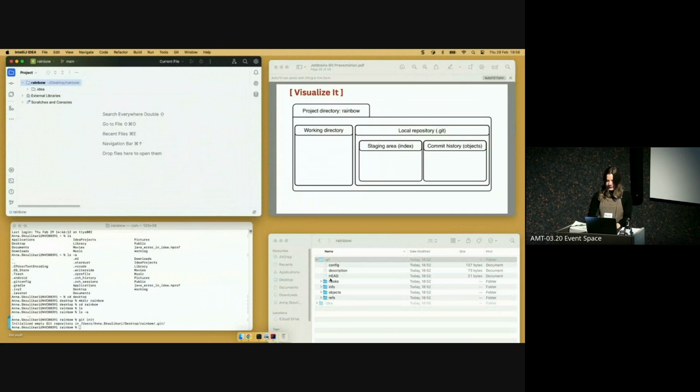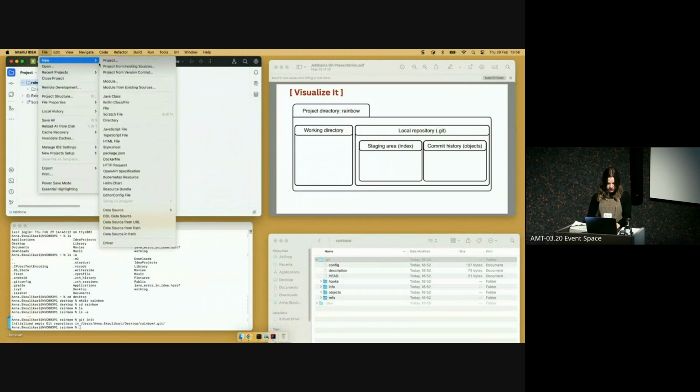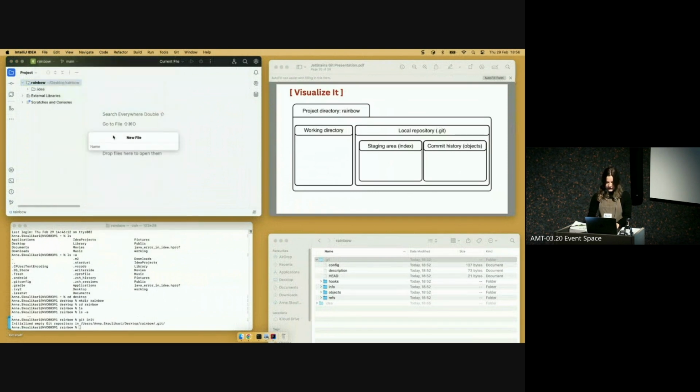So normally at the moment there's this .idea hidden directory. Ignore that. That's just something with IntelliJ, but that's not something we're going to touch upon. So the first thing we want to do is add a file, and that file is going to be created in our working directory. So I'm just going to use IntelliJ to add the first file to my project. I'm just going to call it rainbowcolors.txt.